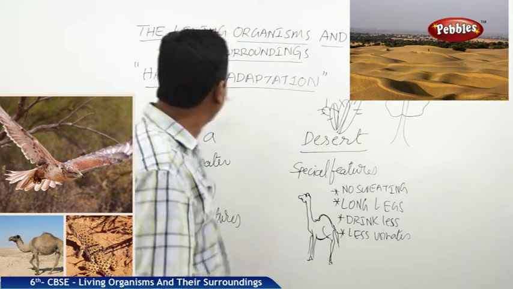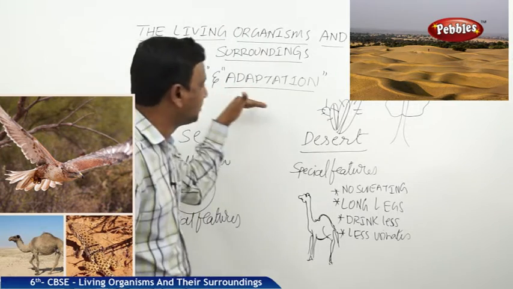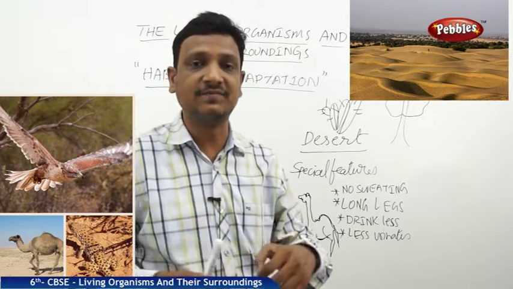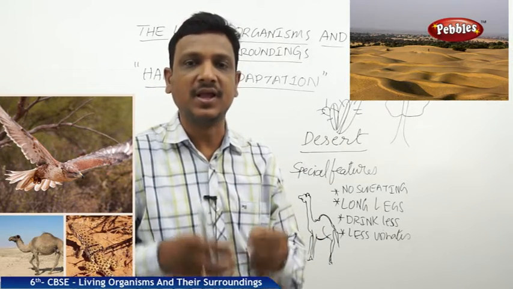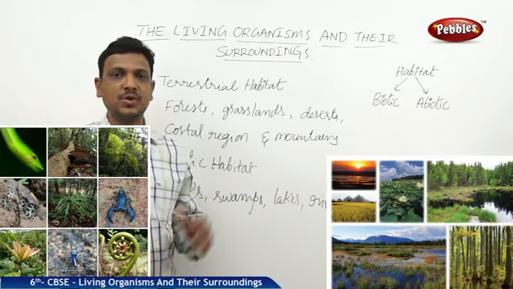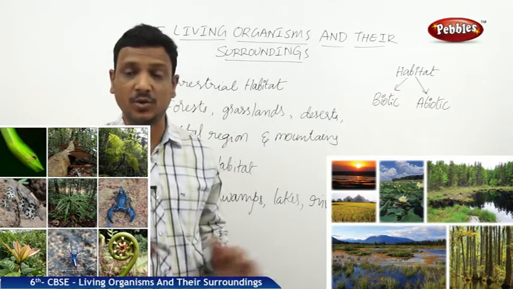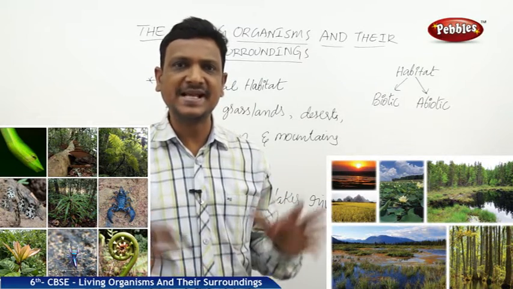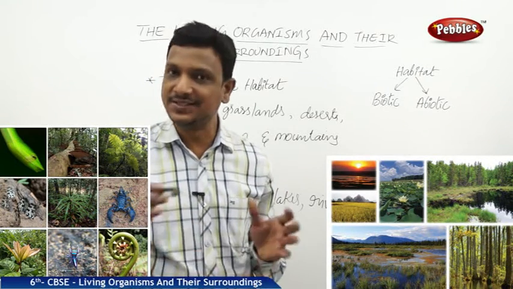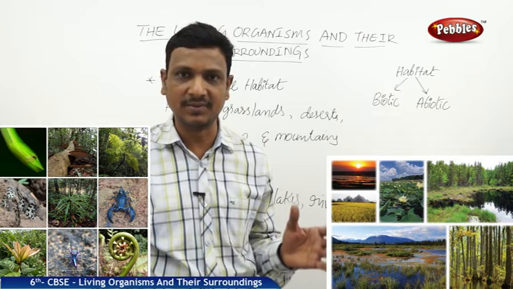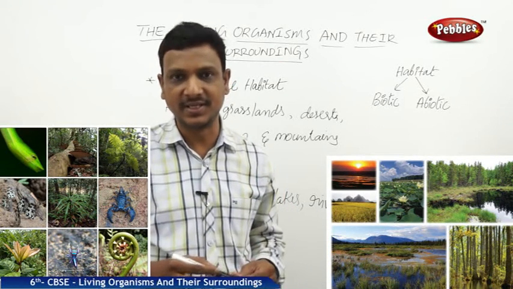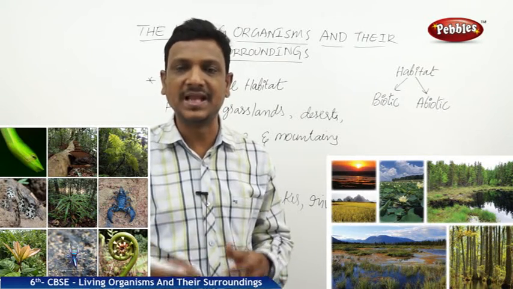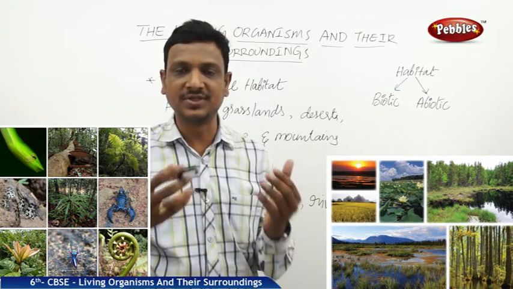Okay, so in this particular topic, habitat and adaptation, we are studying about the living place of the organisms and what kind of special features they possess to live in the particular habitat. So we have seen what is a habitat and what is adaptation. Now, to understand this better, let us verify some habitats. Let us observe some organisms or animals or plants living in that particular habitats. So by that we can better understand how the adaptations in animals or plants help them to survive in that